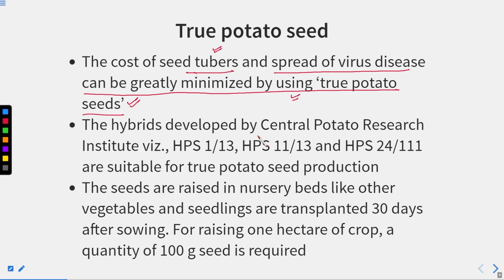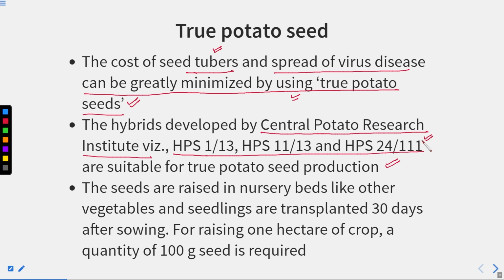The hybrids developed by the Central Potato Research Institute, that is HPS 1/13, HPS 11/13, and HPS 24/111, are suitable for true potato seed production. So you must remember these varieties.